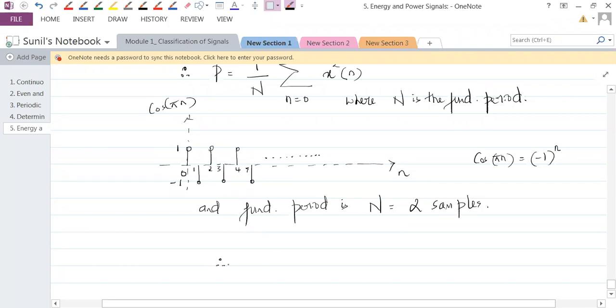Therefore our P can be written as N is 2, so it is 1 by 2 summation n ranging from 0 to capital N minus 1, so it is 2 minus 1, mind you, and x squared n. So what is x squared n? x of n, we have understood it to be minus 1 to the power n.